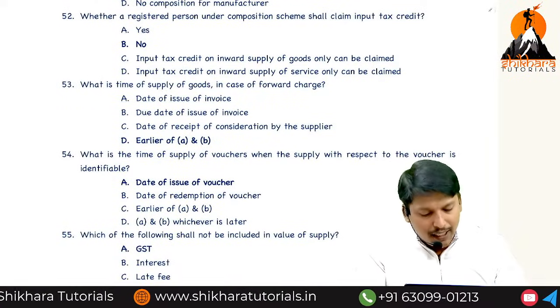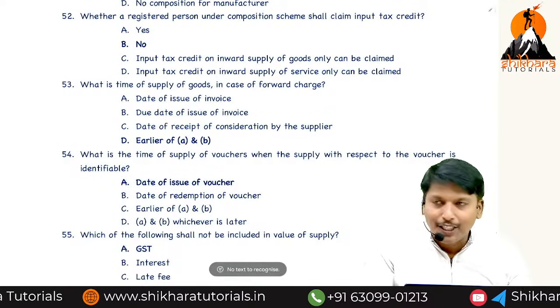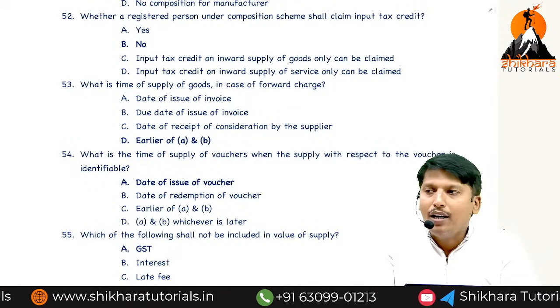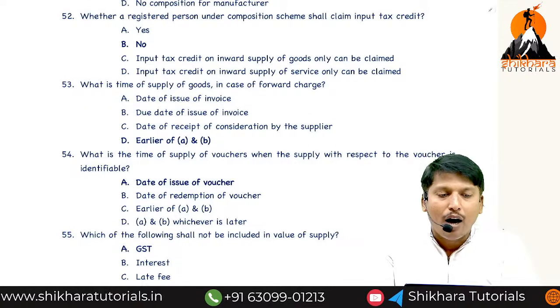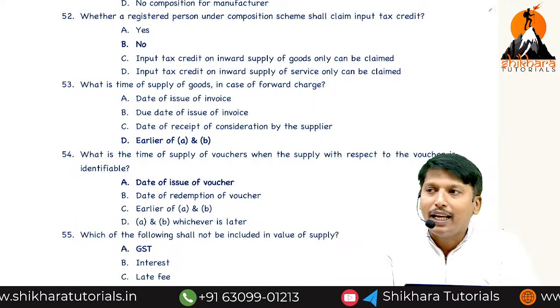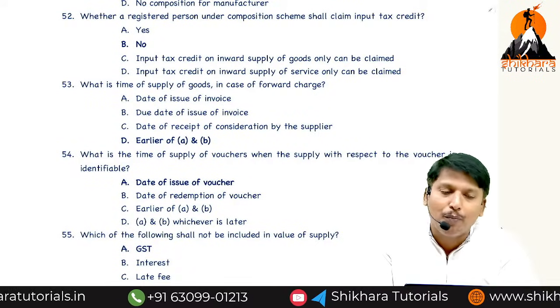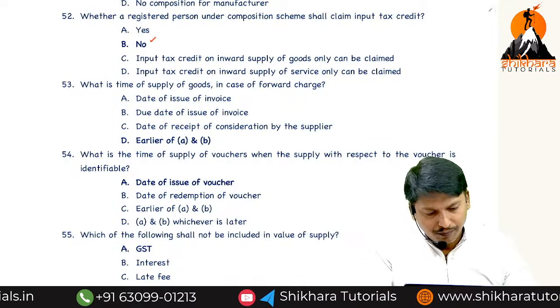Whether a registered person under composition scheme can claim ITC? No. Persons who register under composition scheme are not allowed to claim ITC, not allowed to collect output tax from the recipient, but they are required to pay the tax.